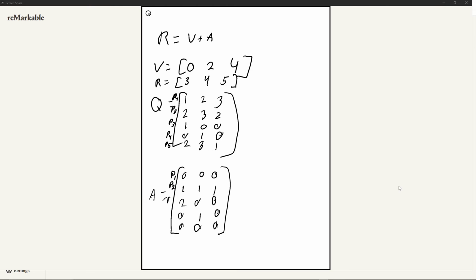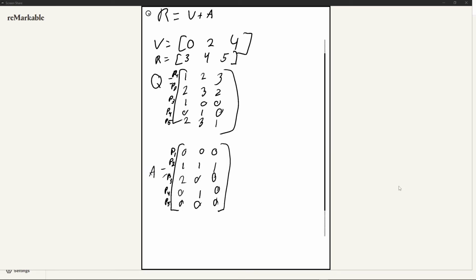1, 2, 3, 4, 5. Okay. So if we see, let's go ahead and compare. It's requesting 1, 2, 3. So is 1, 2, 3 less than or equal to 0, 2, 4? Well, we see here it's not, but we cannot say that this is deadlocked.